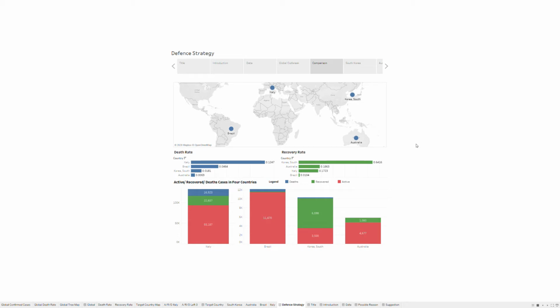From those maps, you can see that Italy's pandemic is the worst because it has the most cases. And the situation in Brazil is also serious because it has very few recovered cases. Korea is getting better with a high recovery rate, and Australia is fine right now with almost 0 death rate.